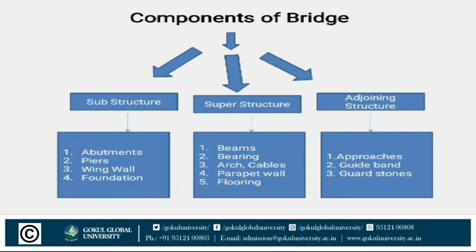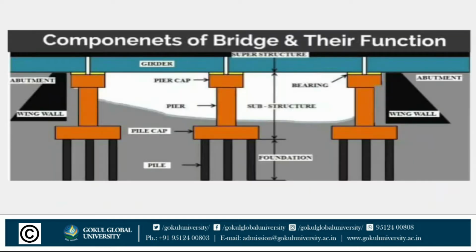Components of a bridge. A bridge has different components: substructure, superstructure and adjoining structure. In substructure, abutment, pier, wing wall and foundation are considered. Superstructure includes beam, bearing, arc, cable, parapet wall or flooring of the bridge. Adjoining structure includes approaches, guide bund and guard stone. See here in this figure, the components of a bridge and their functions are described.